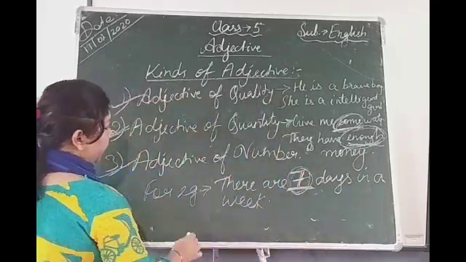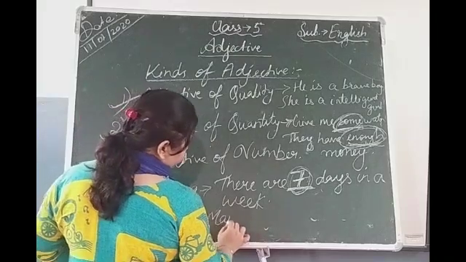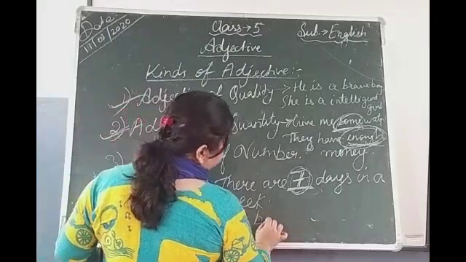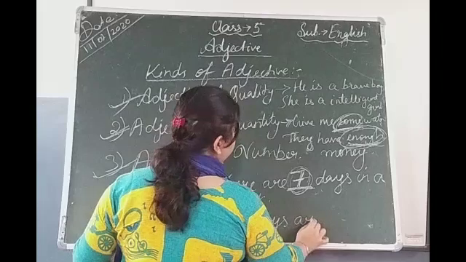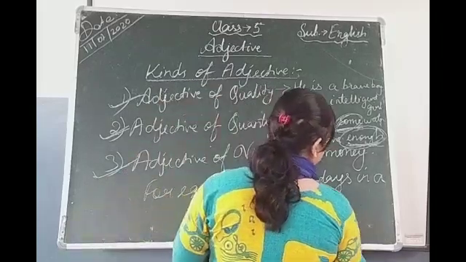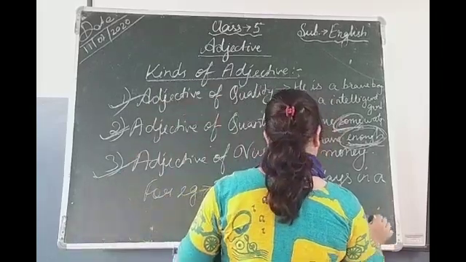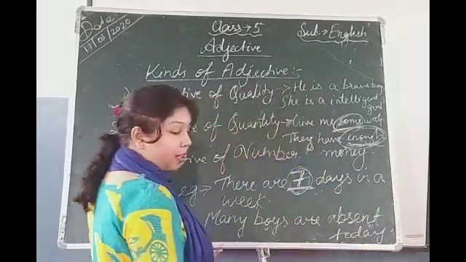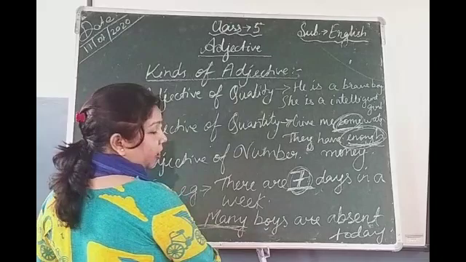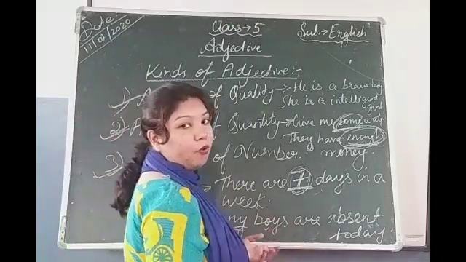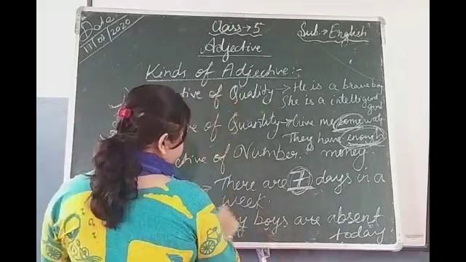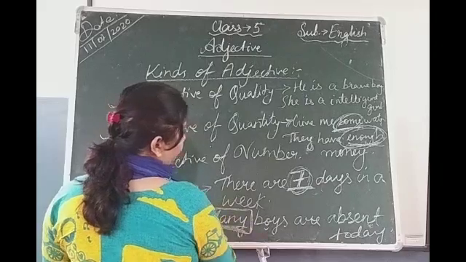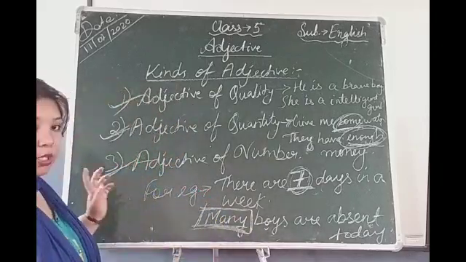Now, second example is: many boys are absent today. Many boys are absent today. How many boys? Many boys. It may be 3, 4, 2, 3, 4, etc. It is expressing the number of boys. So it is very clear to all of you.